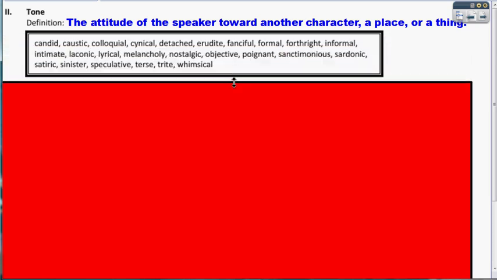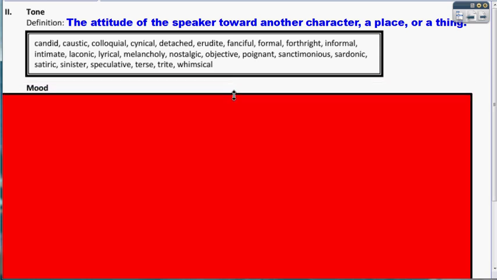Some more common tone words on the AP exam are in this word box. For me, you'd need to know things like candid, cynical, detached, fanciful, forthright, informal, intimate, lyrical, melancholy, nostalgic, satiric, definitely. That's the most important one, is satiric. You also need to know sinister and whimsical. The more advanced vocabulary I put on there so that you know what's coming for next year.